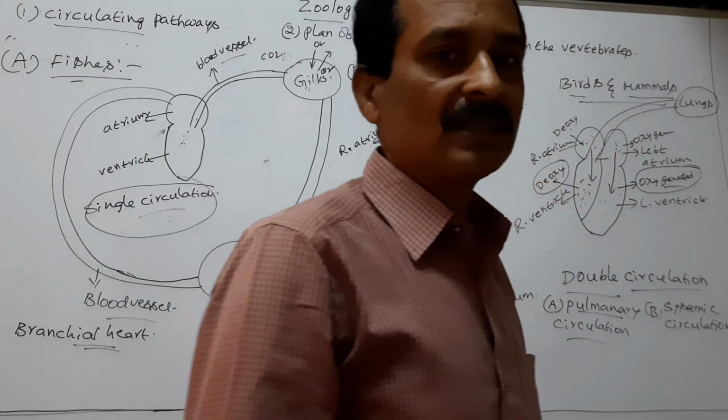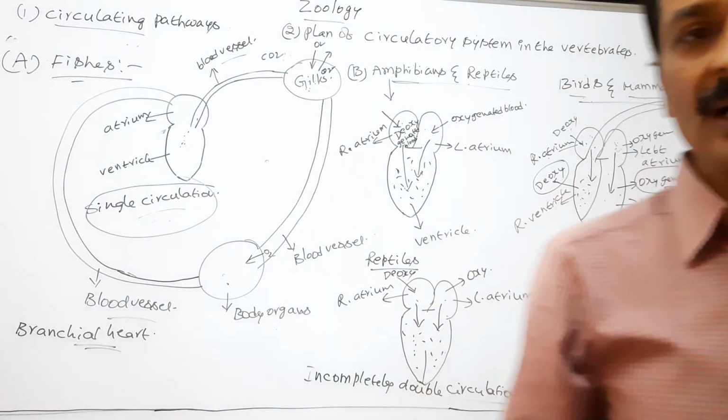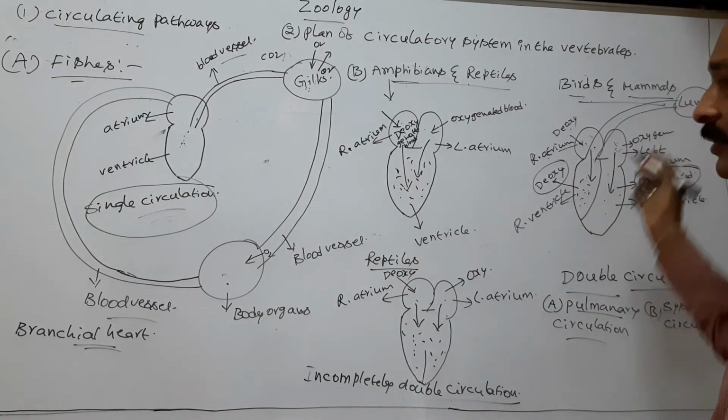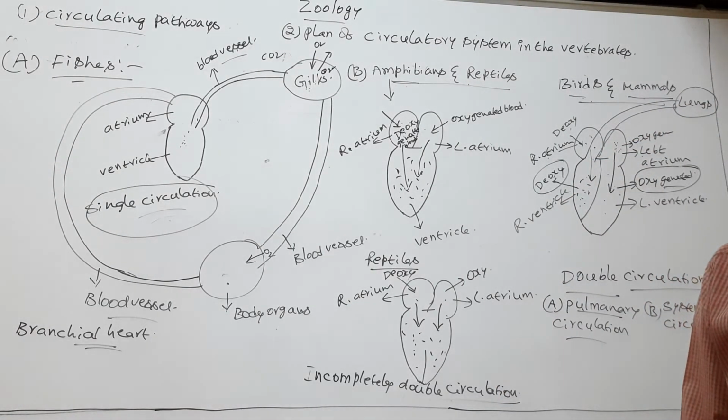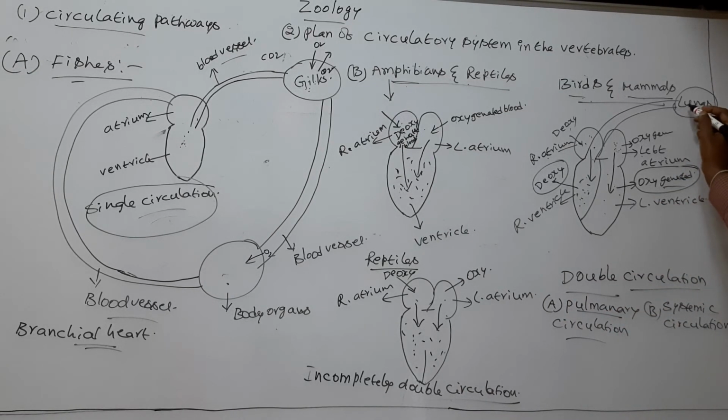In the lungs, deoxygenated blood transforms into oxygenated blood. Gases are exchanged in the lungs. So the pure blood is formed in the lungs.